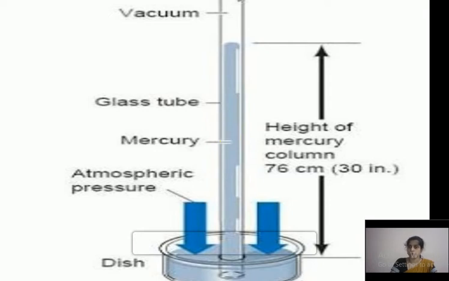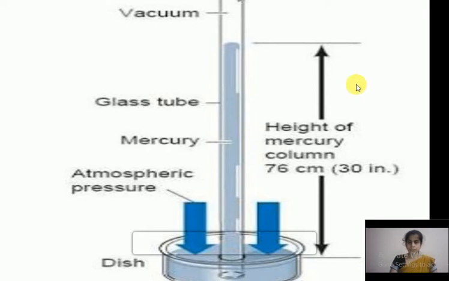Now you fill the mercury. Then just invert the glass tube in a petri dish. Now you can observe that the mercury comes down into the petri dish. Now you are getting one vacuum space here. This empty space is commonly known as the Torricellian vacuum.